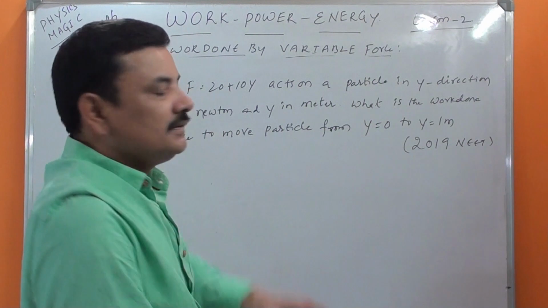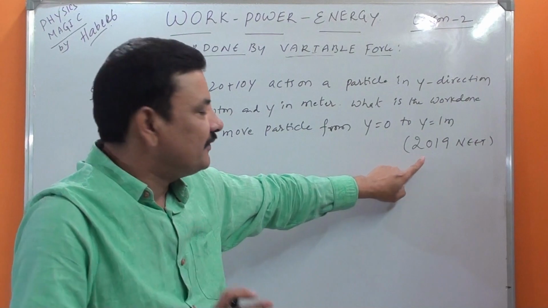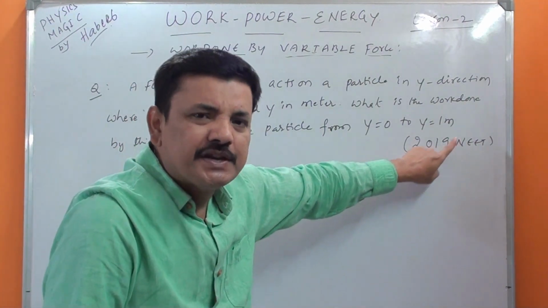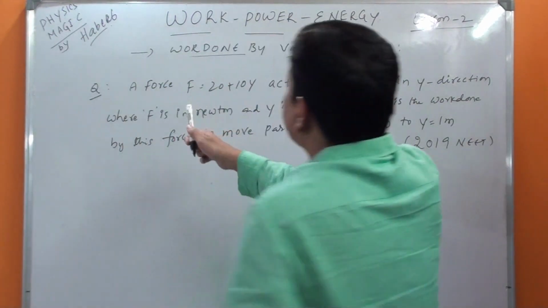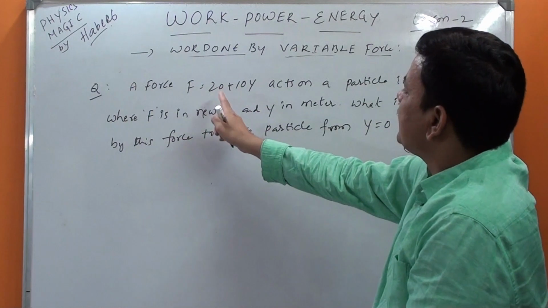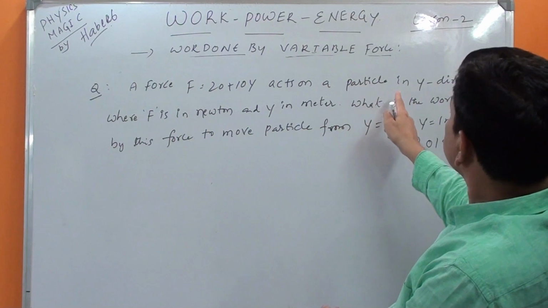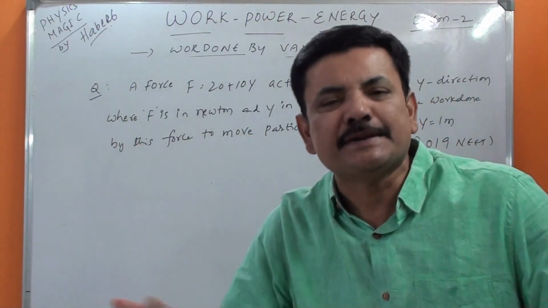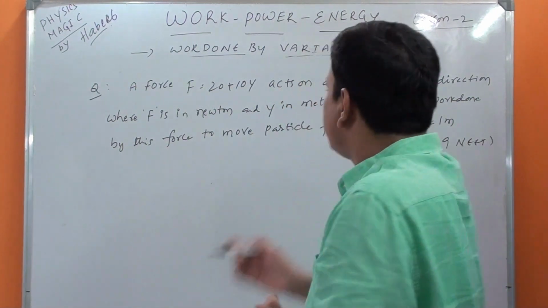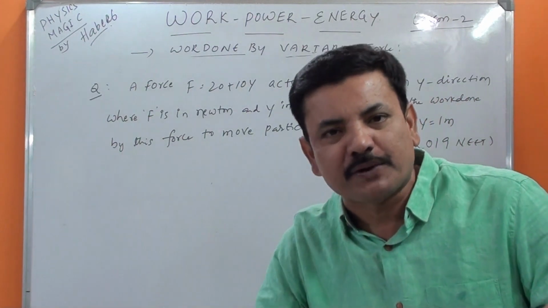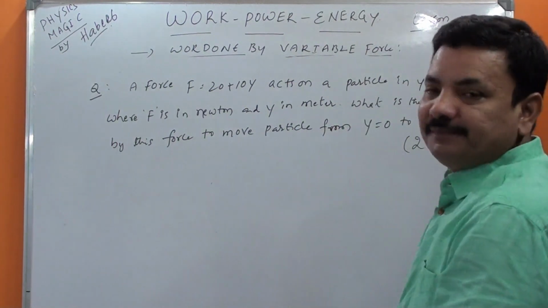Let us do a numerical. Remember guys, this numerical is not a simple one. This question was asked recently, in last year's NEET examination. How simple it is? Let us see. A force F equal to 20 plus 10y acts on a particle in the y direction. Made very simple, so no x direction, no z direction. Only in the y direction it is moving. So if you take the y component, that is enough. Where F is in newton and y in meter.